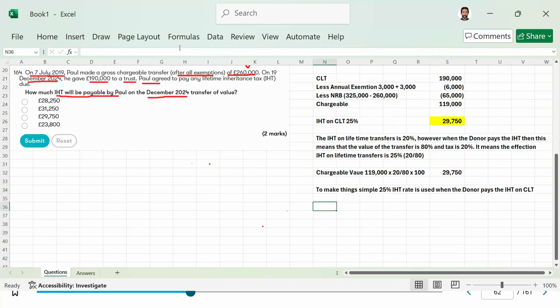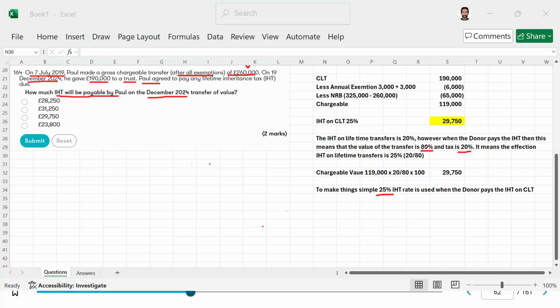Okay, so this is an easy way to understand. I have explained the whole thing because the donor is paying the gift, and the donor is also paying the tax. So this is the fraction.